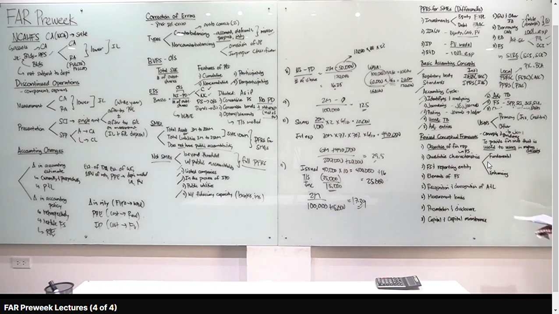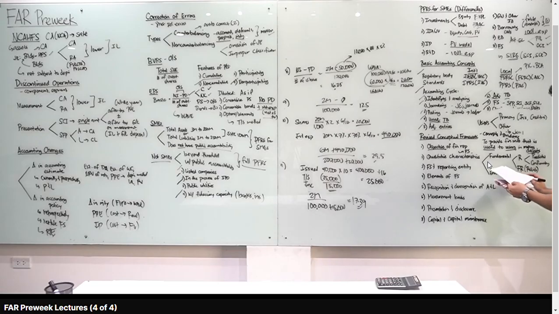Doon naman tayo sa qualitative characteristics of useful information. Dalawa yung class: fundamental qualitative characteristics, and enhancing. Sa fundamental, nandyan yung relevance and faithful representation. Ang ibang tawag sa faithful representation is reliability. Okay, sir, paano natin masabing relevant siya? Relevant siya pag mayroong predictive value, letter P na lang, okay? And kapag may confirmatory value, yan yung relevance natin.